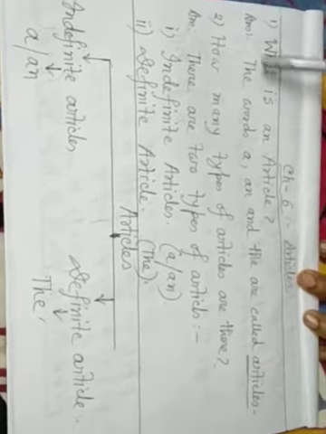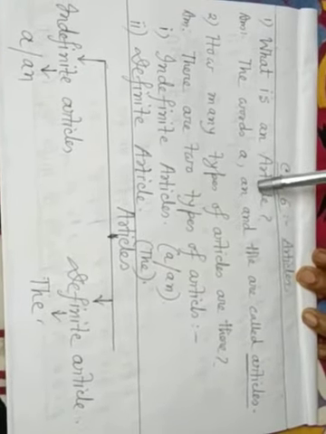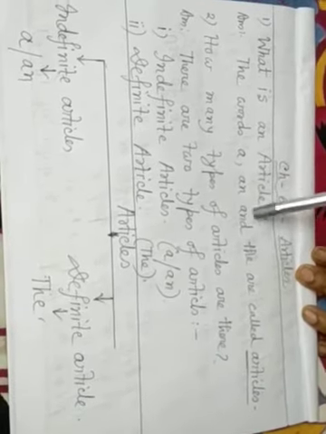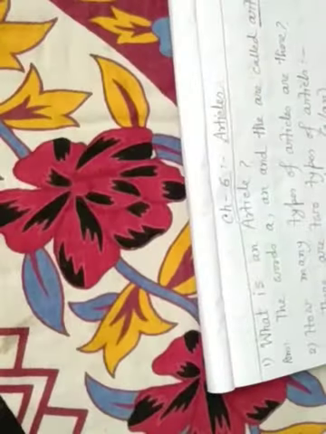I repeat it again, okay? First of all, I discuss what is an article.